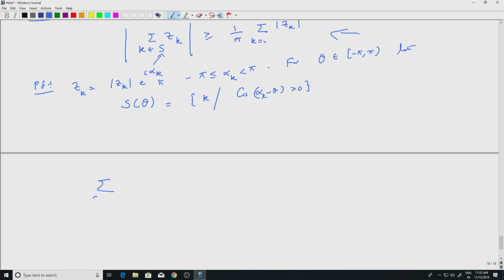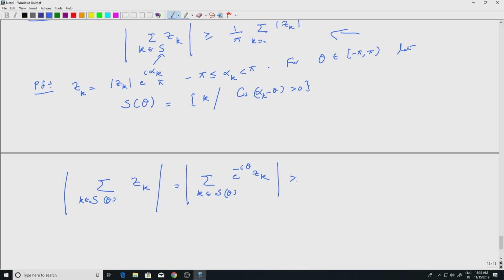So let us sum over S theta. Okay, k belonging to S theta, Zk, right? So I am trying to sort of bound this, getting a lower bound for this. Well, theta as of now is fixed, right? So I can multiply this with e to the i theta. Modulus of e to the i theta is 1, so it doesn't change anything. So I can say k in S theta, and the e to the i theta has nothing to do with the summation. So I put, well, e to the minus i theta Zk modulus.